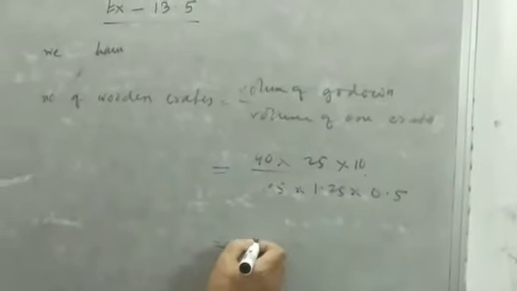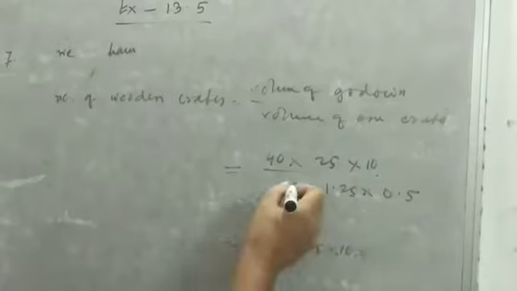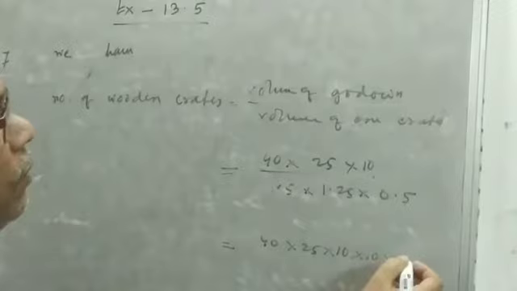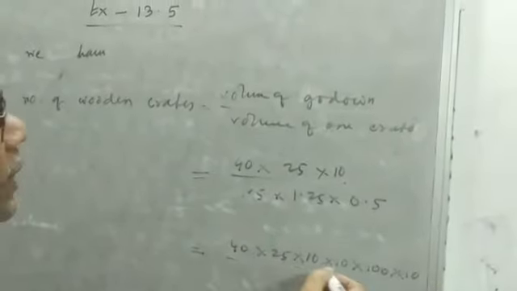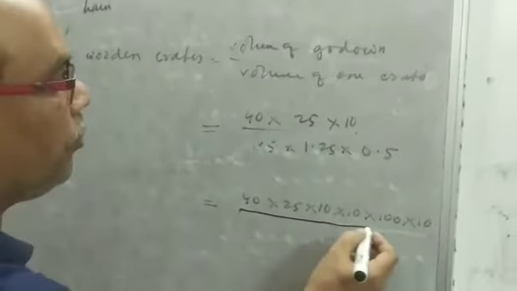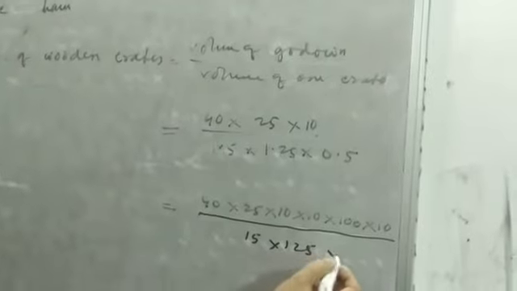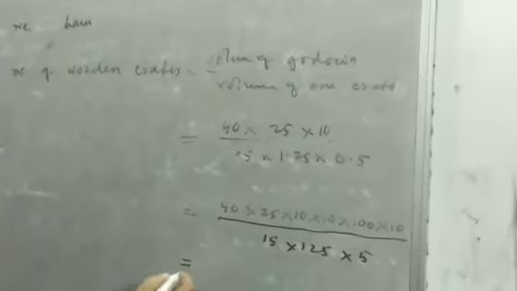The numerator is 40 into 25 into 10. Here if we remove the decimals, 10 will come, here 100 will come, and here 10. And divide by 15 into 125 into 5. Now we will simplify.